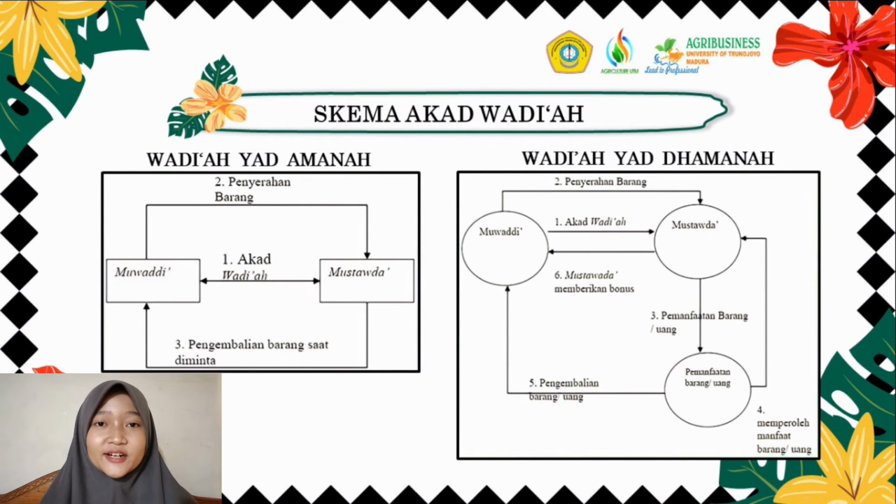Wadiah contracts are divided into two types, namely Wadiah Amanah and Wadiah Damanah. In Wadiah Amanah, the bank is not allowed to rotate the money, while in Wadiah Damanah, the bank is allowed to rotate the money, but on condition that the bank must guarantee that the money can be returned. Products that use the Wadiah Damanah contract are checking account products.